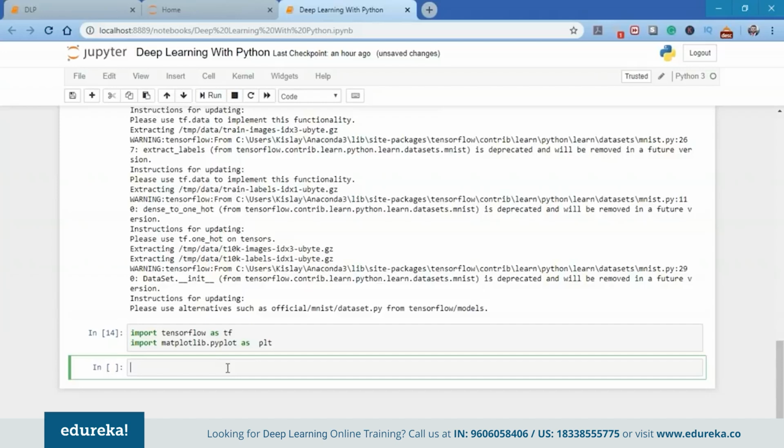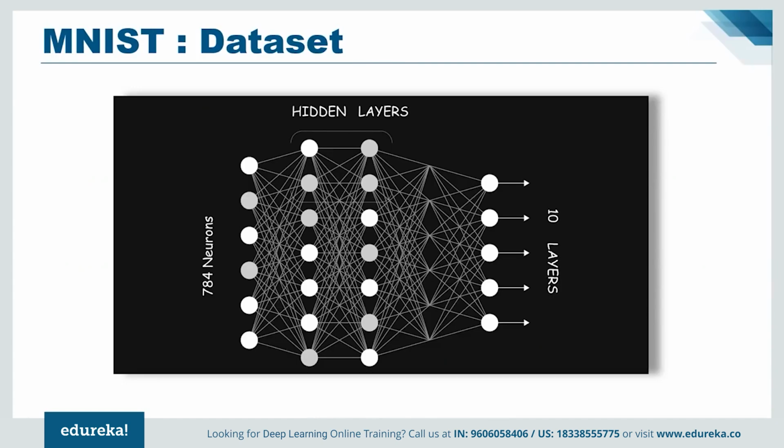Next, I'm going to initialize the network parameters. In the image earlier, we saw that we had two hidden layers, one input layer, and one output layer. I'm going to create two hidden layers which have 256 perceptrons. This number is arbitrary. You can use any number of perceptrons in a single layer. It depends on you. For the input layer, I'm going to use 784 inputs because the image shape is 28 into 28, which equals 784 pixels. And the output layer will be 10, because as you know, the MNIST classes are 0 to 9, which are 10 digits.